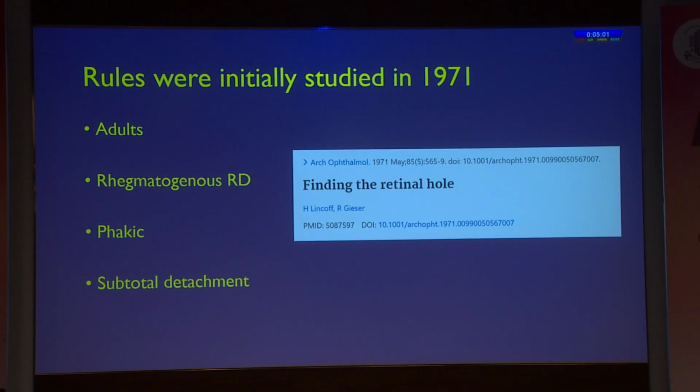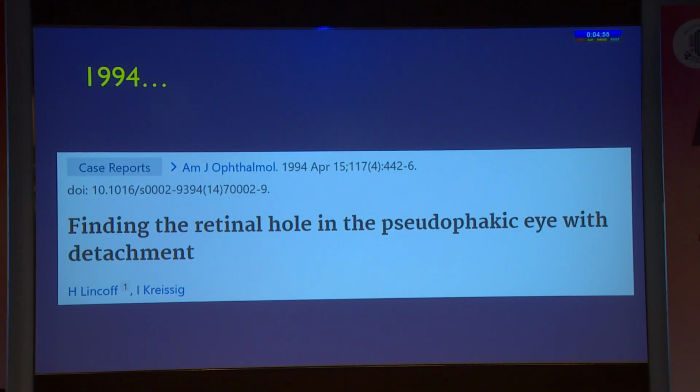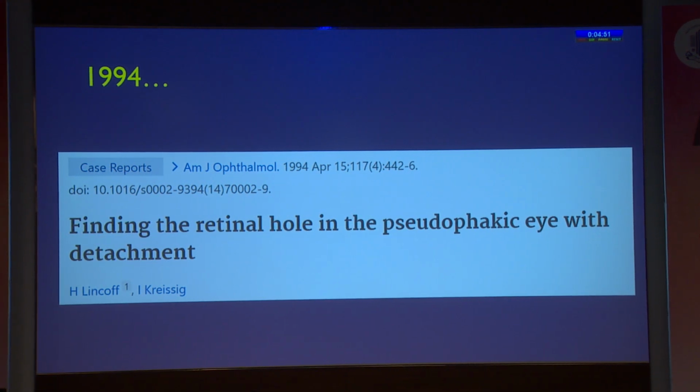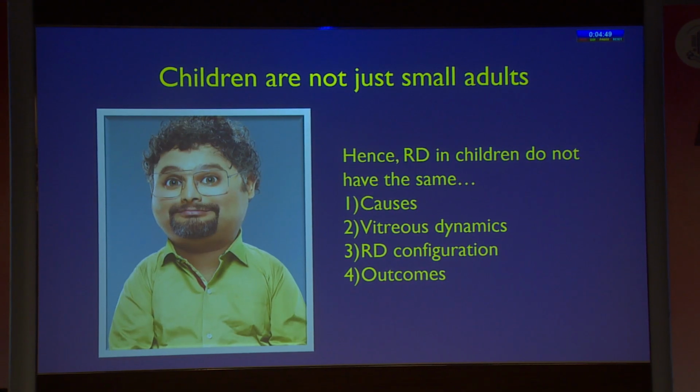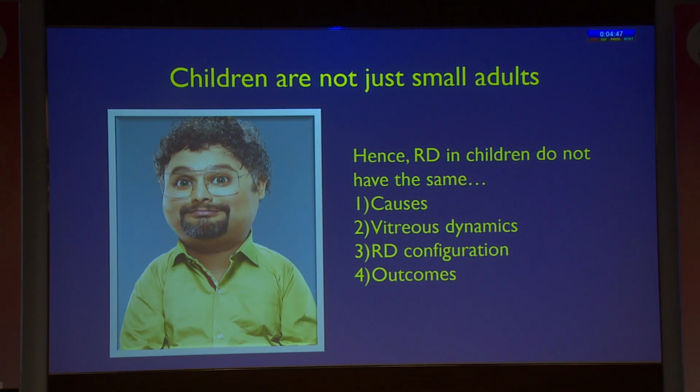These rules were initially framed in 1971 in adults with rhegmatogenous subtotal detachments and in phakic eyes. However, these rules were further extended in pseudophakic eyes in the year 1994. And what is important is that these rules were framed basically for adult rhegmatogenous retinal detachments. But children are not small adults, and hence the RD in children do not have the same causes, vitreous dynamics, RD configurations, and surgical outcomes.